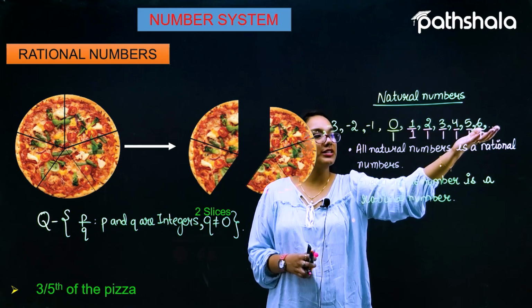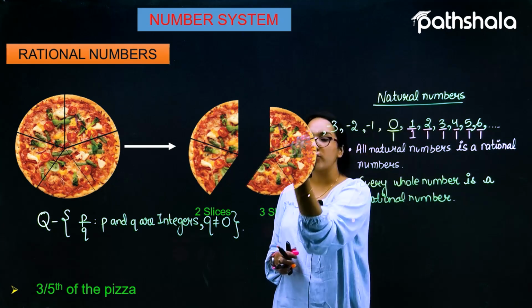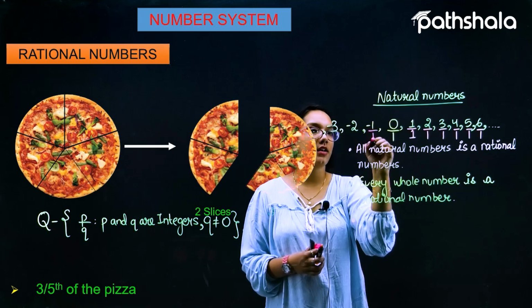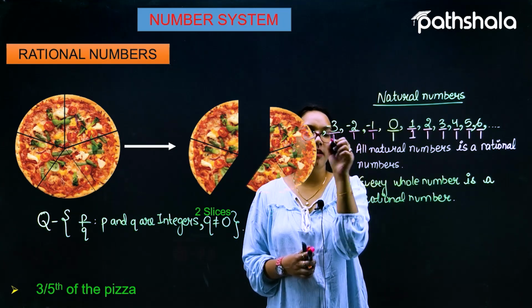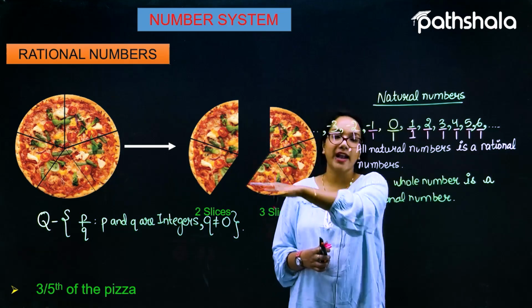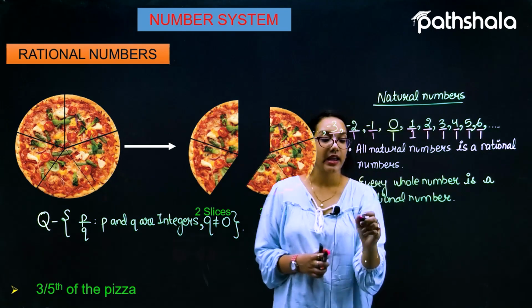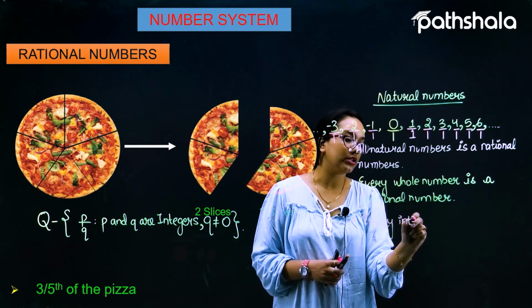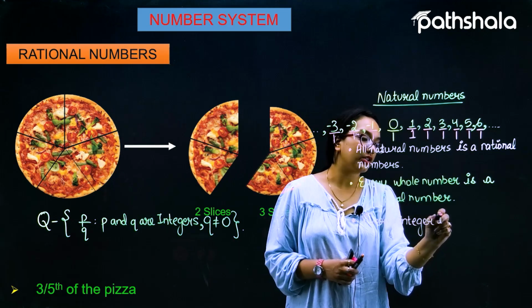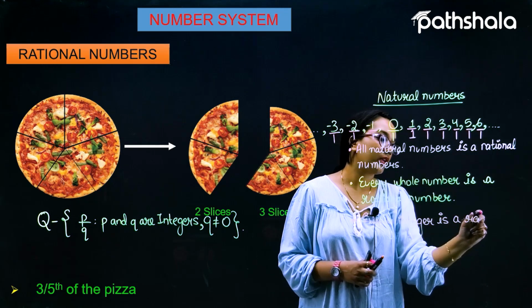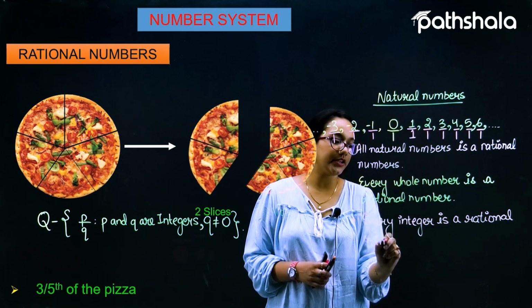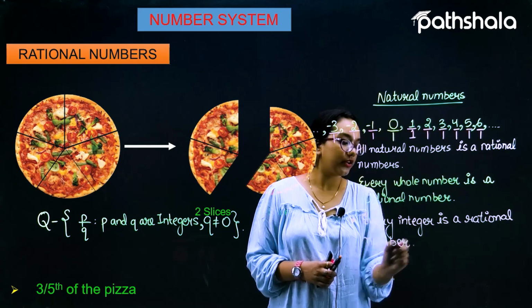Again, I can represent each number in the form of a rational number, because -1 can be written as -1 by 1, -2 by 1, -3 by 1, -4 by 1, -5 by 1 and so on. So every integer is a rational number.